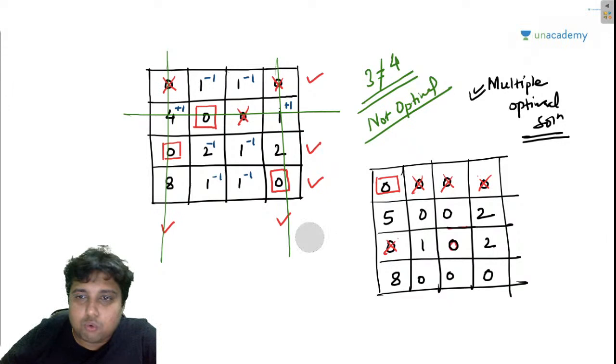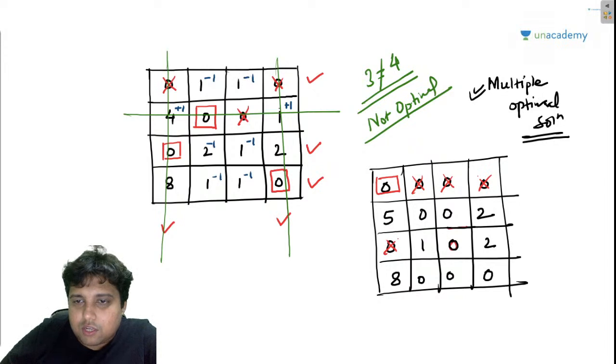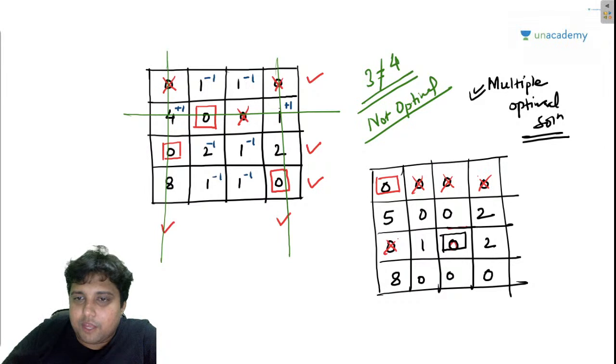So with respect to the rule, my friend, I cannot make any assignment in the second row because there are again more than 1 zero. Now here I can make an assignment, here I can make an assignment because only 1 zero is here. So let us do that. So one assignment is made here. So this 0 will be chopped off.